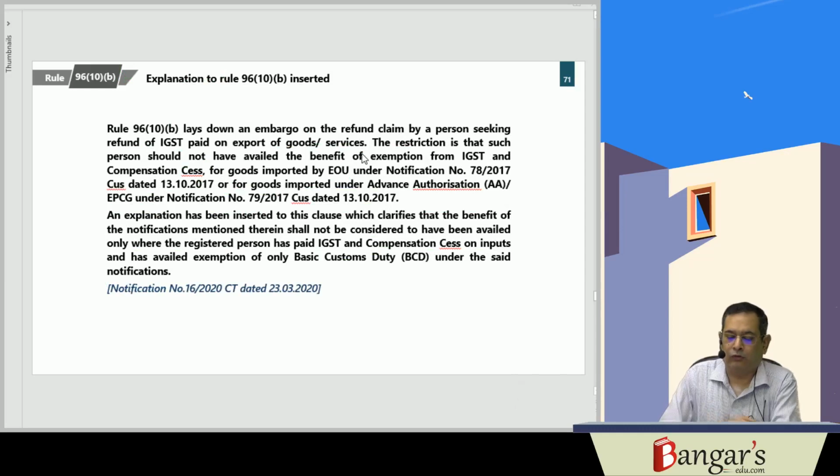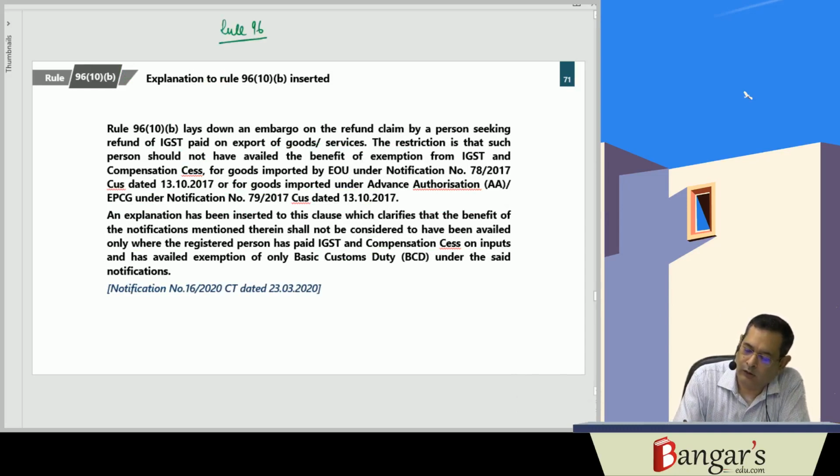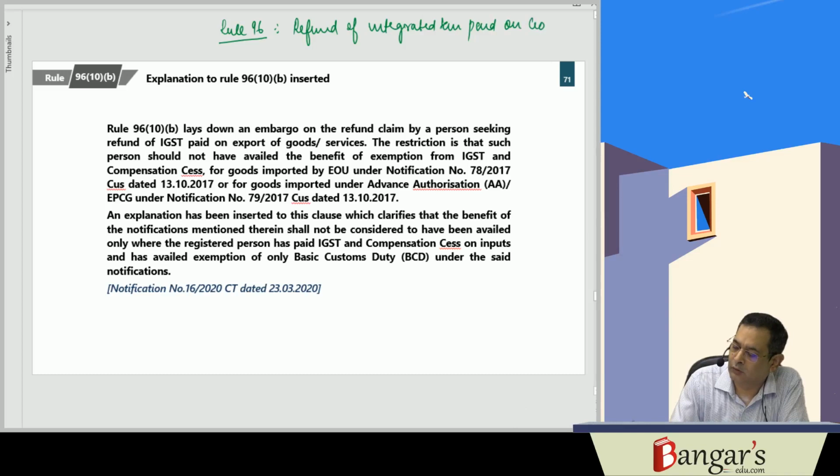The next is Rule 96(10). An explanation has been inserted in Rule 96(10). Rule 96 is dealing with what? Refund of integrated tax paid on goods or services exported on payment of tax.